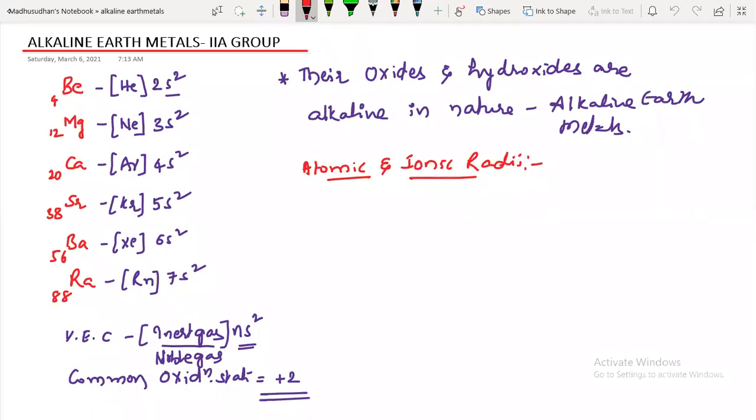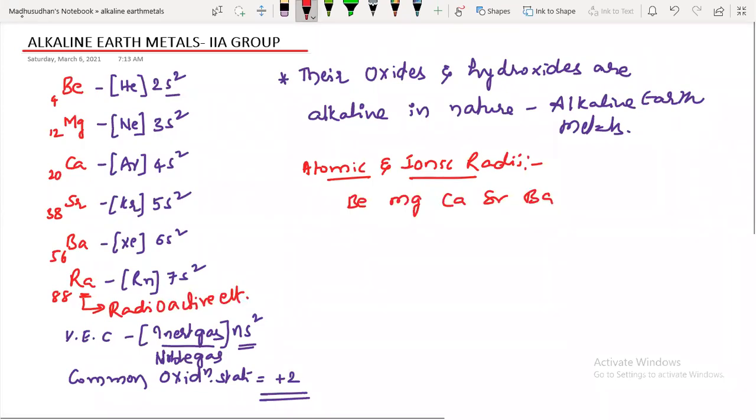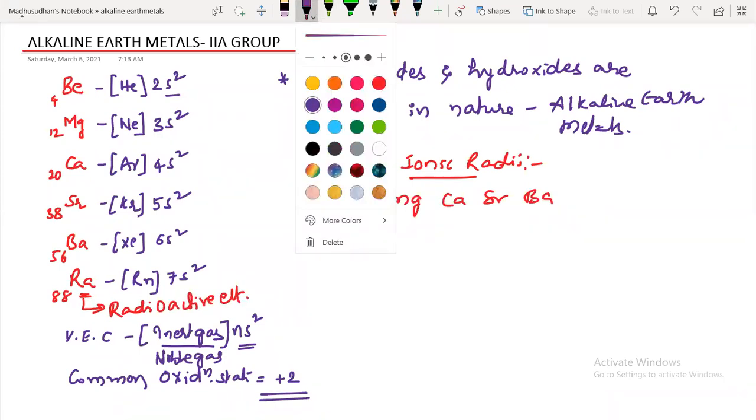Increases obviously, right? Beryllium, magnesium, calcium, strontium, barium. Radium is a radioactive element. We don't include it in our regular studies. So we only take the main group elements.